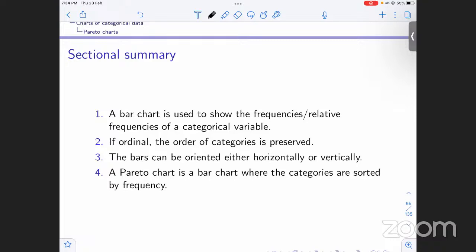If a category has more frequency, then its slice will be wider. It will take more space on that pie chart. And then we moved ahead to a bar chart. In a bar chart we make bars, and the height of the bars corresponds to the relative frequencies of each category, correct? So this is what we have done in this section.